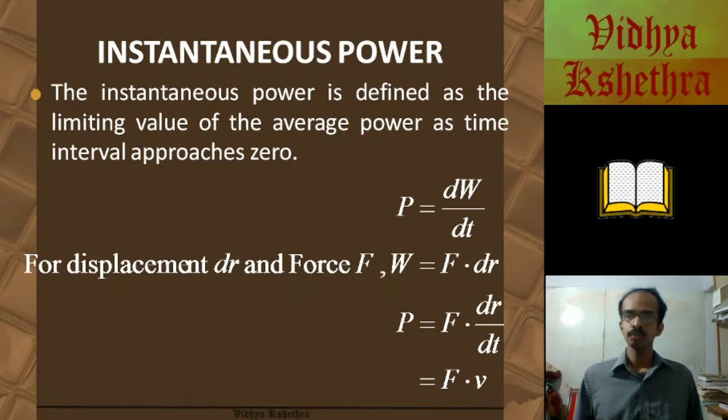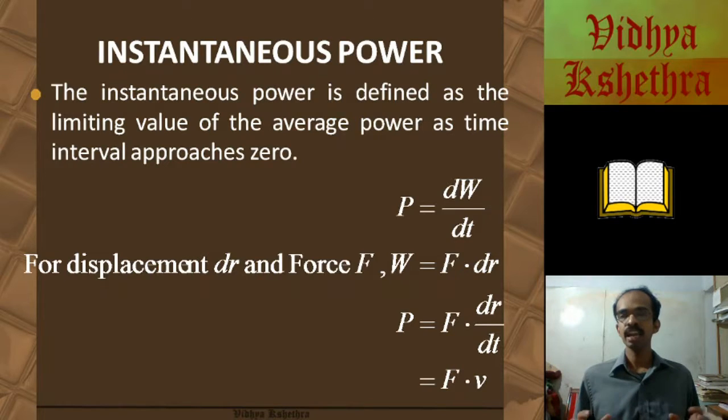So first we can prove that P is equal to dW by dt. As we have already seen, the P average is W by T. So in the case of an infinitely small time interval, it can be taken as dW by dt. For displacement dr and force F, work done W is equal to F dot dr. Substituting this, we get power is equal to F dot dr by dt.